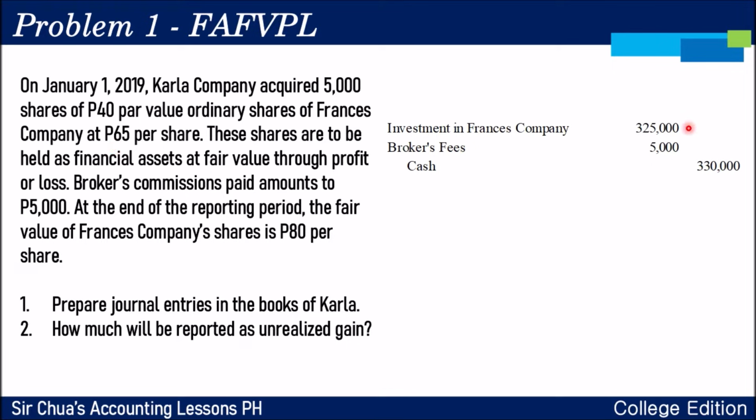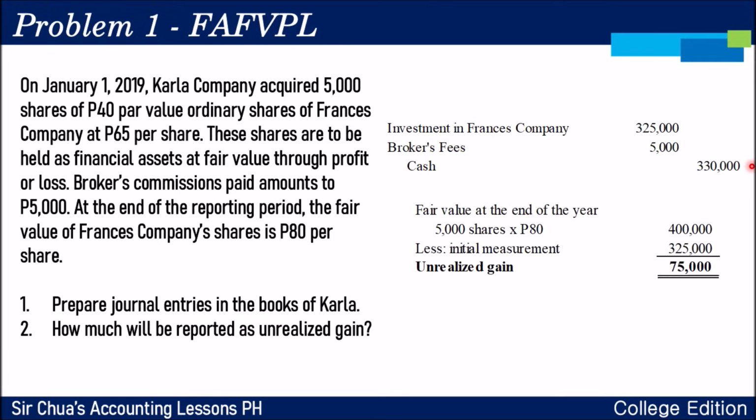So, 325,000. And then, ihihiwalay po natin sa broker's fees na 5,000 kasi nga po, kapag at profit or loss, ini-expense po natin ang directly attributable cost. Then altogether, you pay it, credit cash 330,000. Now, at the end of the year, nag-shoot up daw po yung fair value kada share to 80 pesos.